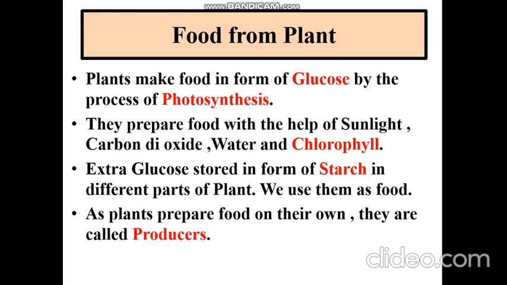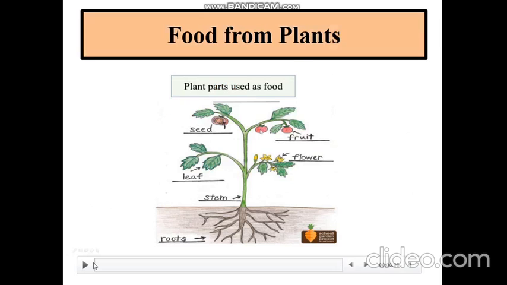So what do they do? Extra glucose is stored in form of starch in different parts of plant and we use them as food. So we use starch as our food. So what are plants called? As plants prepare food on their own, they are known as producers.